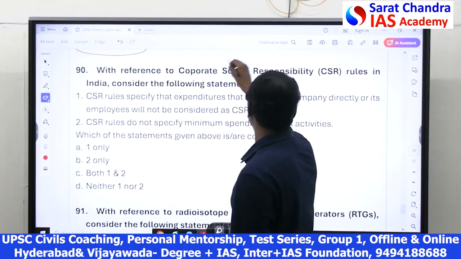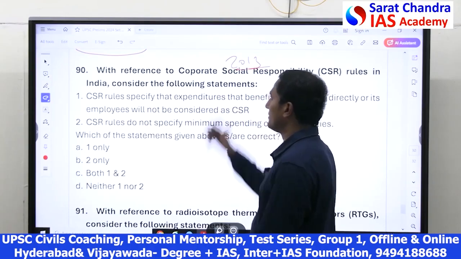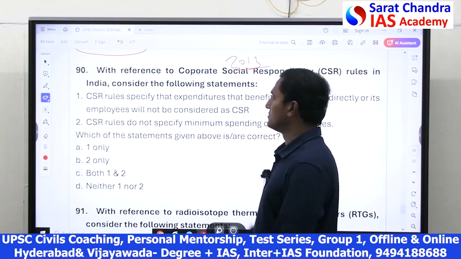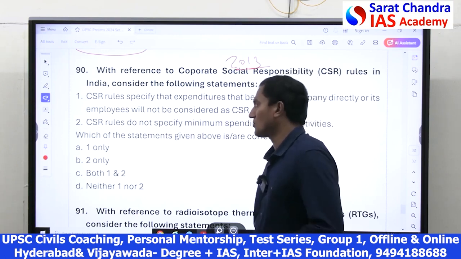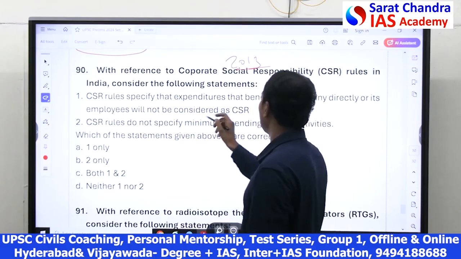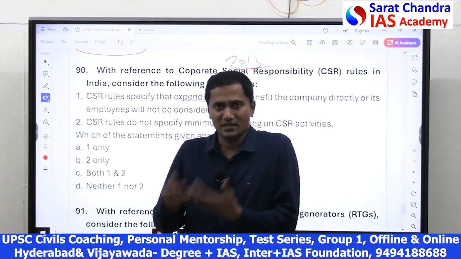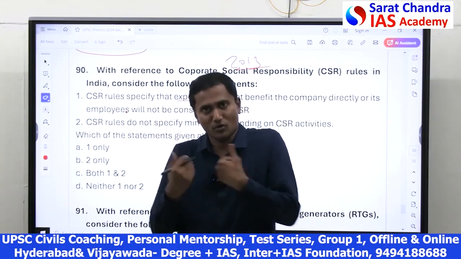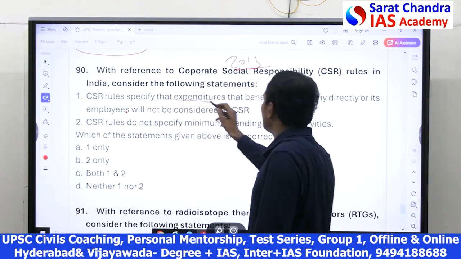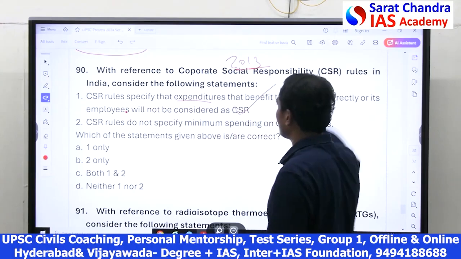Friends, CSR, the 2013 Corporate Social Responsibility Act, which has come in the ethics questions, GS3, GS2, and now is going into the Prelims exam also. CSR is, I think, a favorite topic of UPSC. They ask it very frequently. So CSR rules specify that expenditure that benefits the company and the employees is not called social responsibility. So CSR specifies that expenditure that benefits the company will not be considered as CSR, correct?